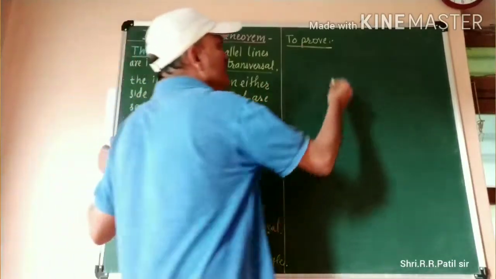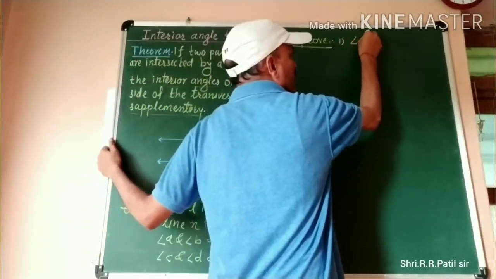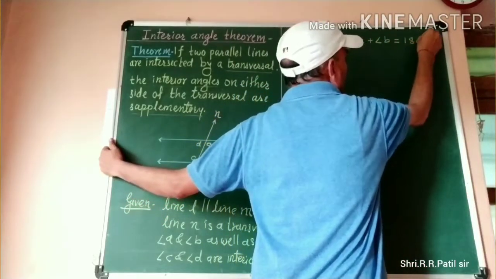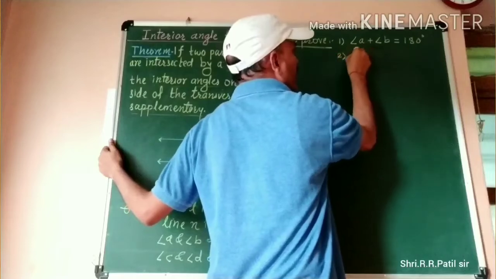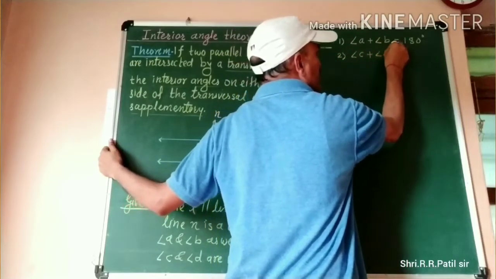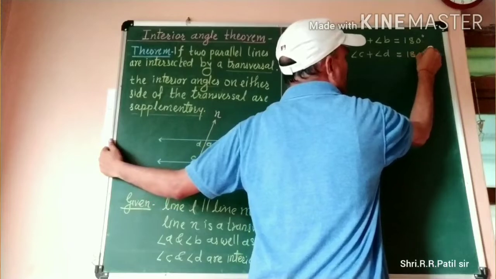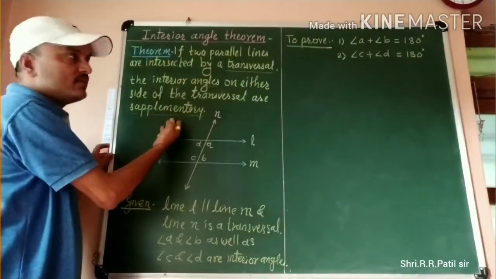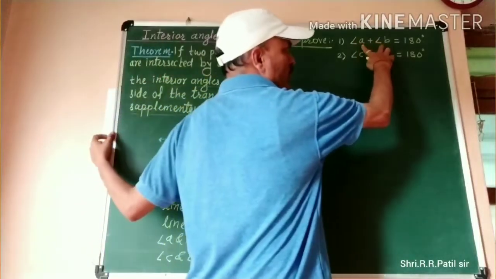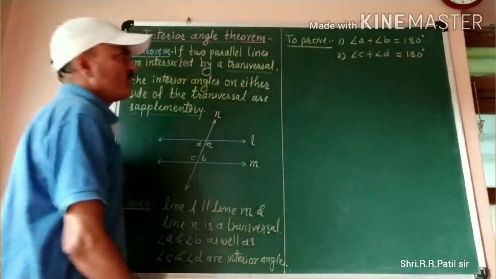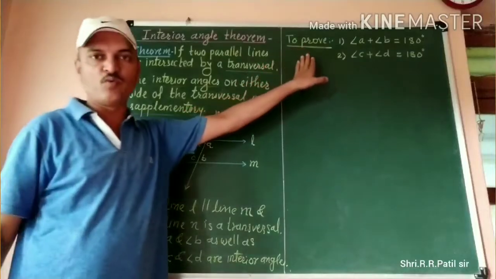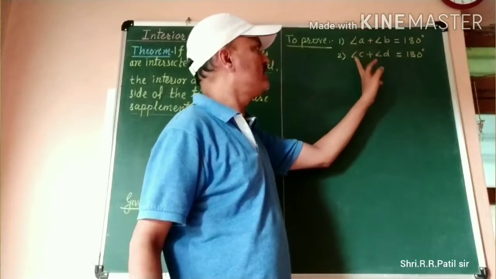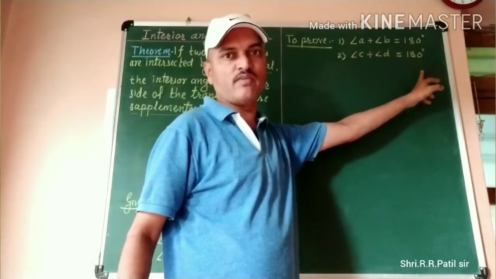Therefore, what do we write here? Then angle A plus angle B is equal to 180 degrees, and angle C plus angle D is equal to 180 degrees. Here the interior angles are supplementary, and supplementary means the sum of the two angles is 180 degrees. Therefore, to prove: angle A plus angle B is equal to 180 degrees and angle C plus angle D is equal to 180 degrees.